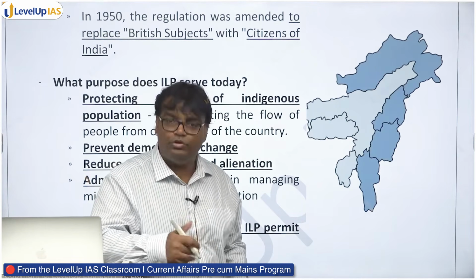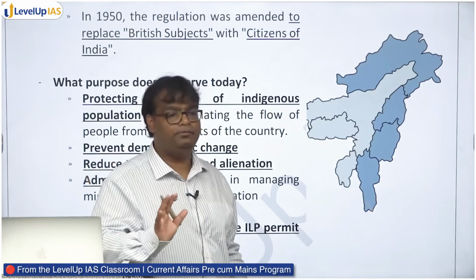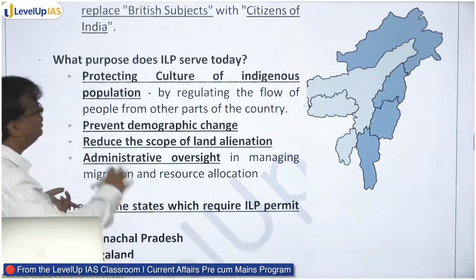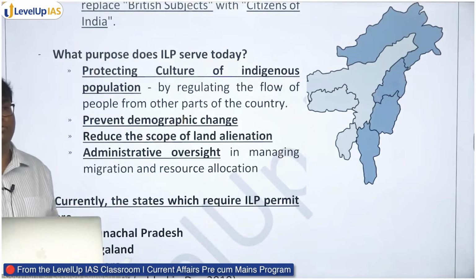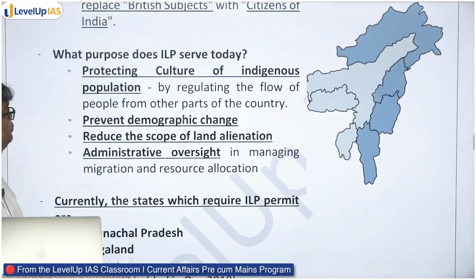तो they were like, we want to regulate who are coming. तो इवन मेघालय में what do we want? We want ILP. What is the purpose of ILP today? ब्रिटिशर्स का पर्पस तो हमें समझ में आया. Why ILP today? तो protecting culture of indigenous people. If you allow unlimited movement of people there, it may impact their way of life.